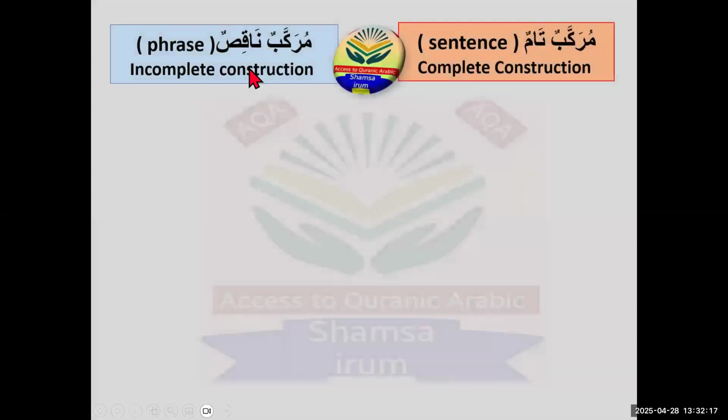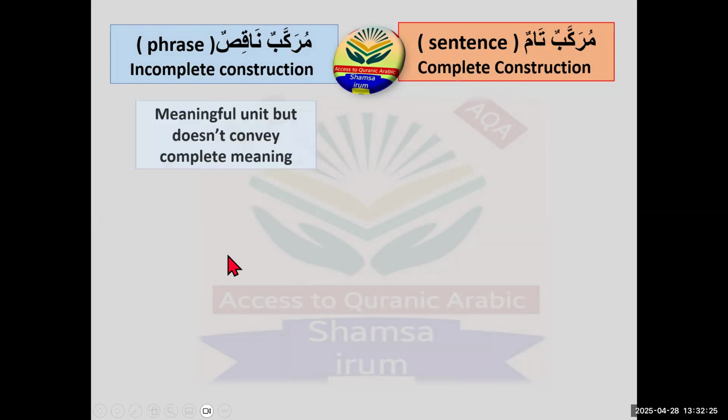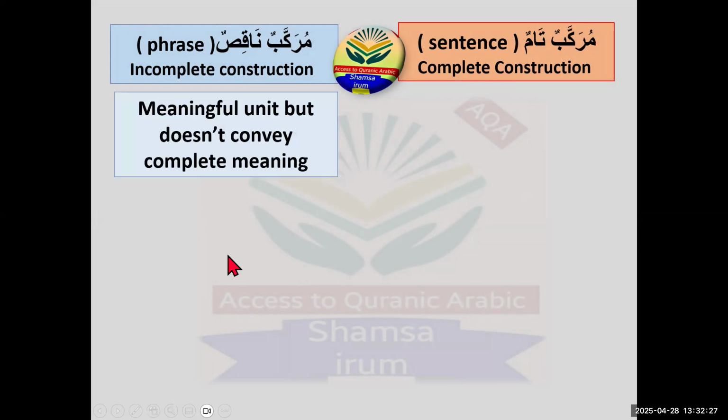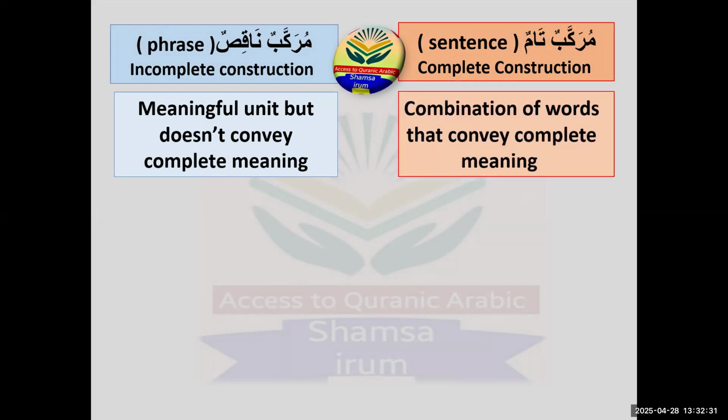First, we will revise, because we are going to convert the مركب ناقص into مركب tam. So we will learn what is مركب ناقص and what is مركب tam. مركب ناقص is a meaningful unit but doesn't convey complete meaning. On the other hand, مركب tam is a combination of words that conveys complete meaning. I will give you a few examples from the list of the مركب ناقص.